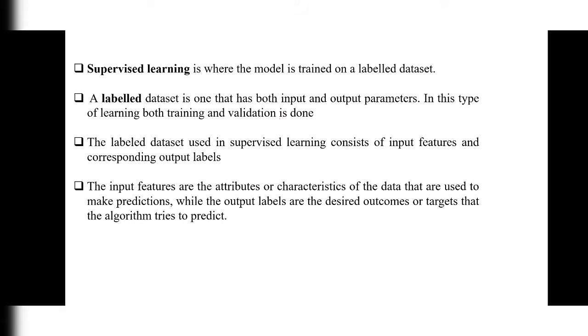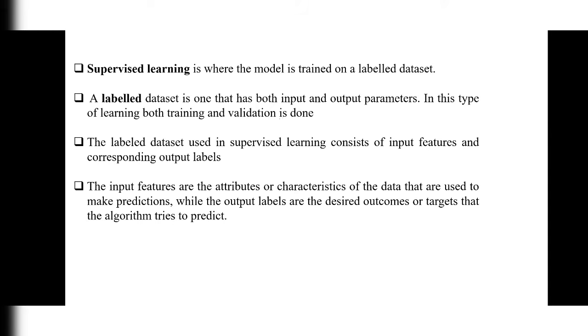It doesn't train on unlabeled data. It is trained only on labeled data set. A labeled data set is one that has both input and output parameters. In this type of learning, both training and validation is done. That means when we are training the algorithm, we also check whether the data is valid or not, correct or not. Validation is also done by selecting the labeled data set.